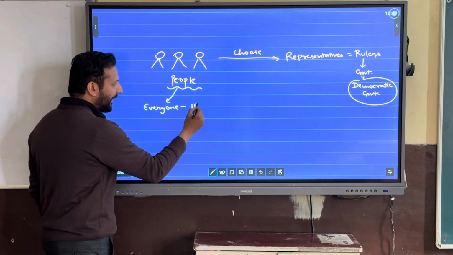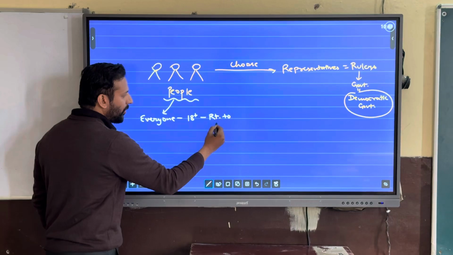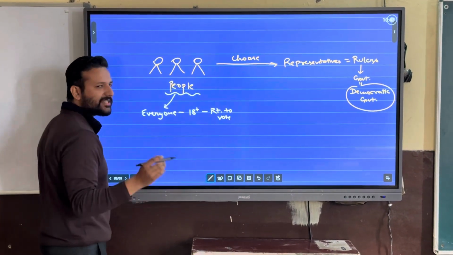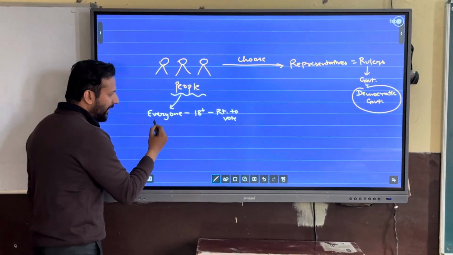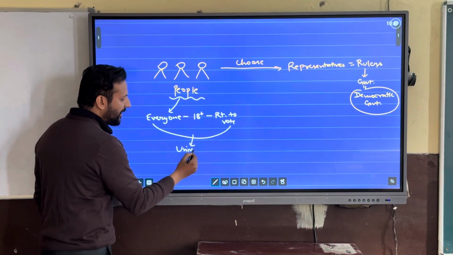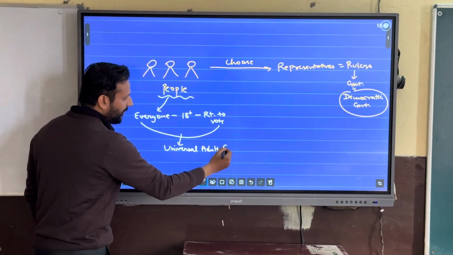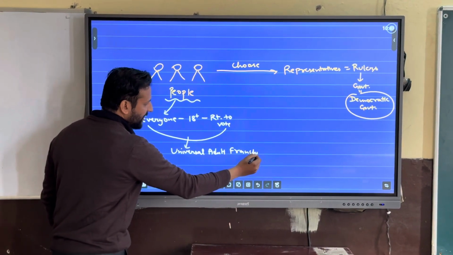Everyone who is 18 plus has the right to choose, or we can say the right to vote. It is collectively known as universal adult franchise.